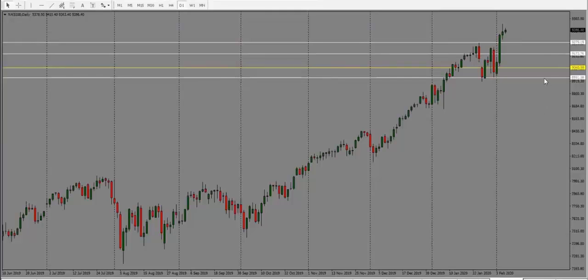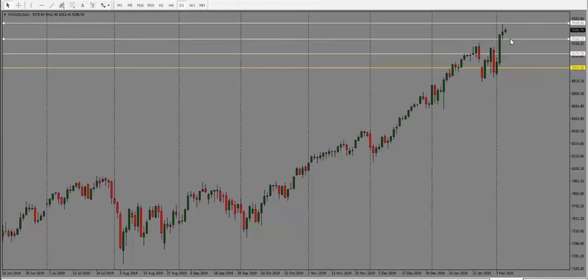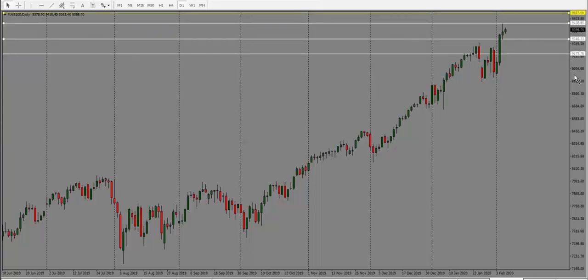Nasdaq here, this one is looking neutral. We are into, again, all-time highs, but the candle here is not as strong. So what I would look for is if it holds above 9,300, it could continue on, and we could see further move towards 95.50 level here. On the other hand, though, if it goes to test the high here, but fails to break, then chances are very high that this will drop. So at this point, the bias is neutral for Nasdaq.